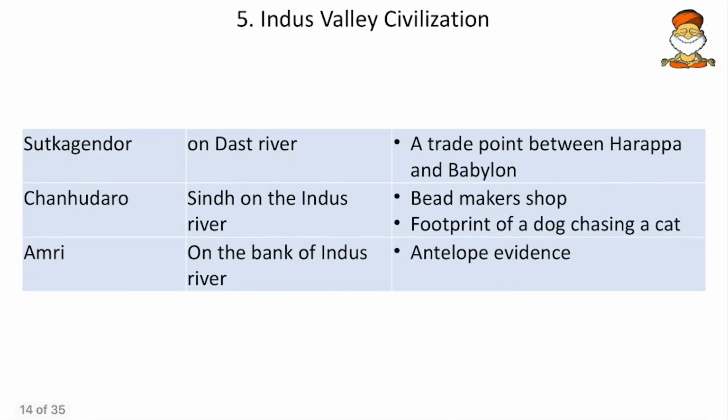Then come to the next, Sutkagendor. It is on the Dasht river. It is a trade point between Harappa and Babylonia. So remember this.